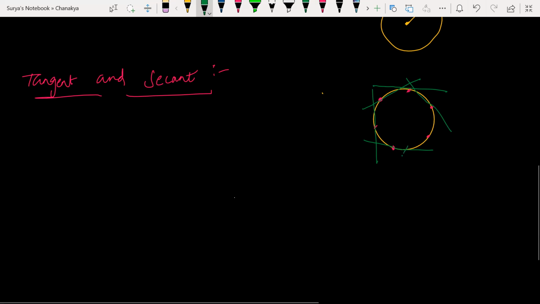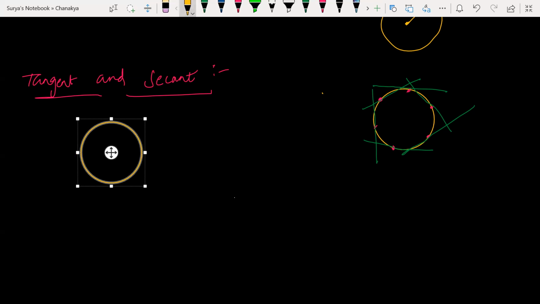So a circle is formed with an infinite number of points, and on a circle you can draw infinite tangents. Very simple. Yes or no? Yes, sir. Now look at this. Let me give 2 circles here.